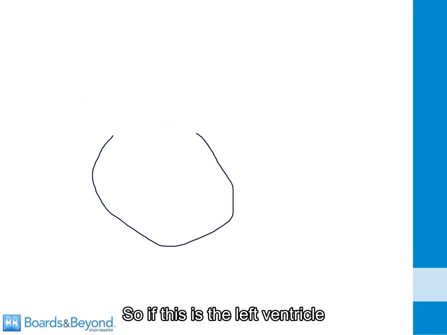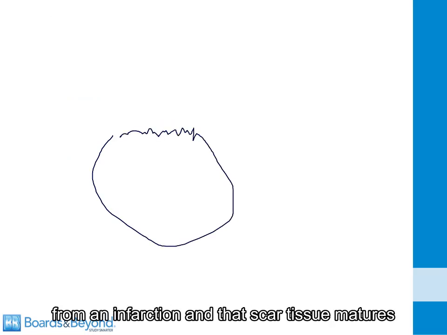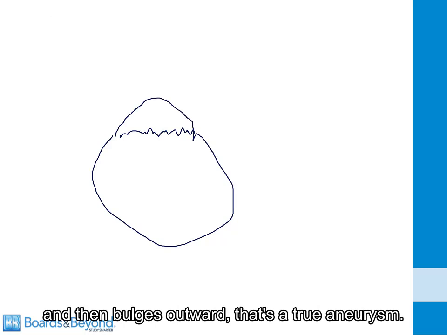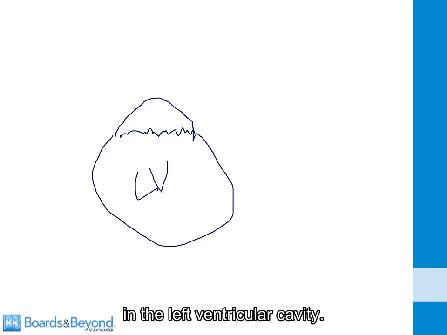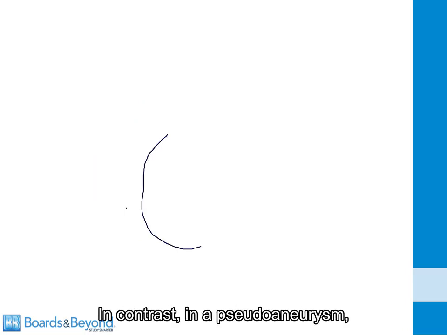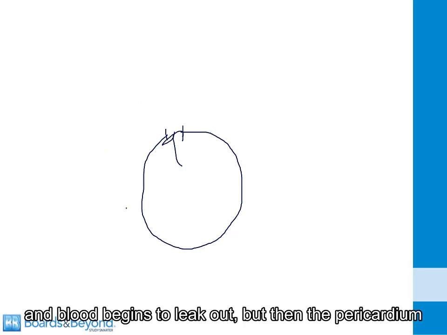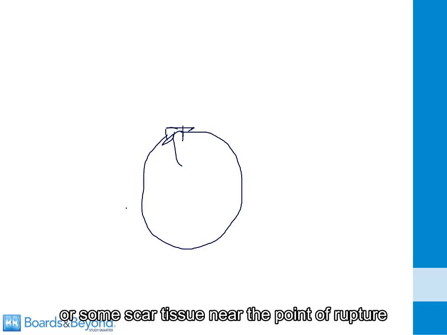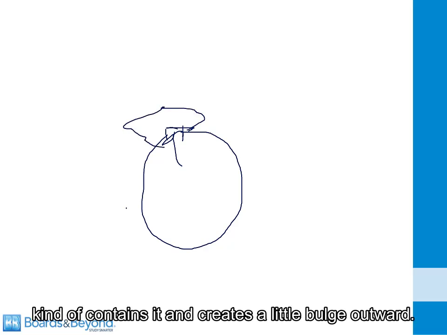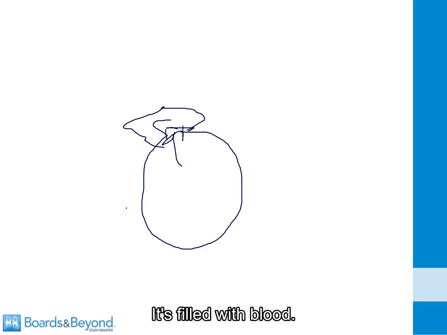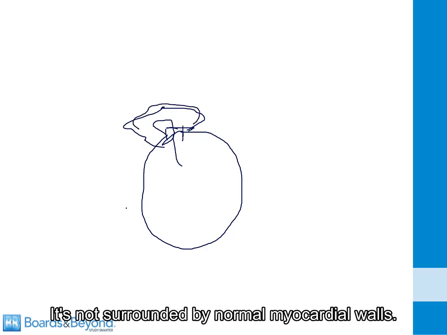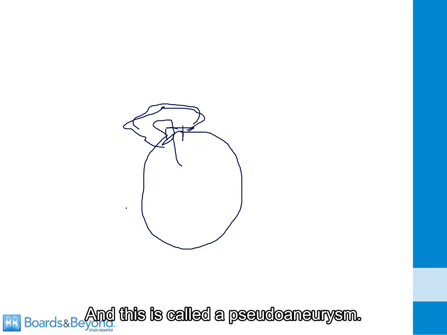So if this is the left ventricle and we develop scar tissue here from an infarction, and that scar tissue matures and then bulges outward, that's a true aneurysm. All the blood is still contained in the left ventricular cavity. In contrast, in a pseudoaneurysm, what you have is a rupture in the wall and blood begins to leak out, but then the pericardium or some scar tissue near the point of rupture kind of contains it and creates a little bulge outward. It's filled with blood. It's not surrounded by normal myocardial walls, and this is called a pseudoaneurysm.